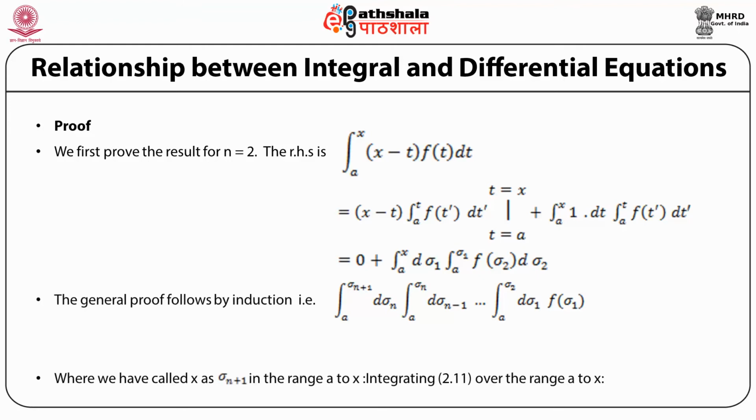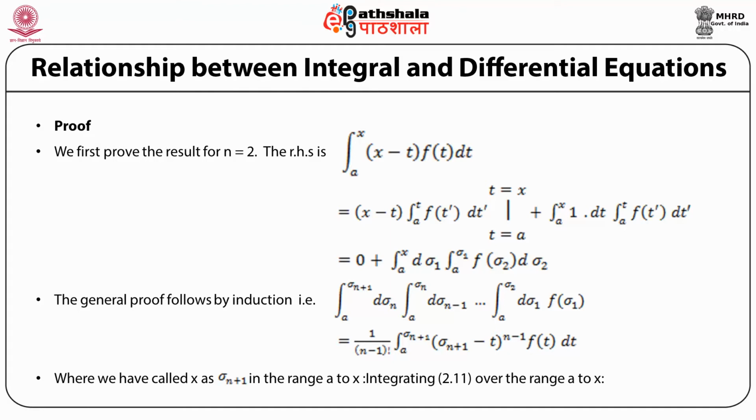The general proof now follows by induction, which means that an n-dimensional integral of f of sigma 1 over sigma 1, sigma 2, up to sigma n minus 1, sigma n, where the sigma 1 range is from a to sigma 2, sigma 2 range is a to sigma 3, sigma n minus 1 integral range is from a to sigma n, and sigma n integral range is from a to sigma n plus 1.